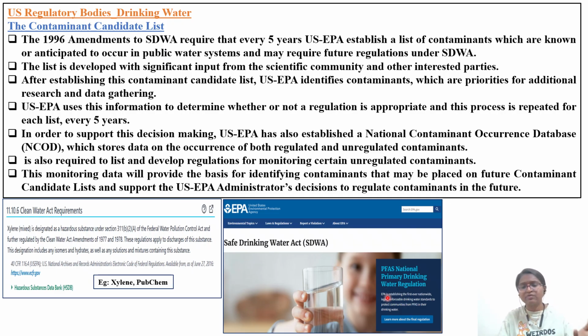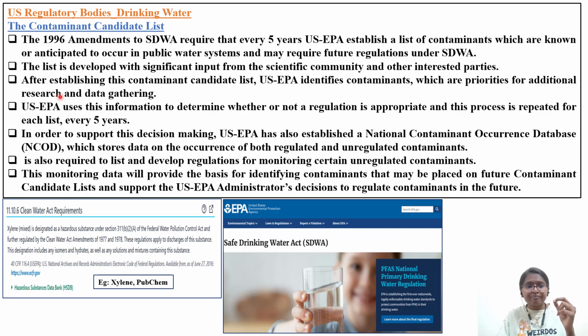So recently, because of advanced technological analysis techniques, we are able to identify and we have found PFAS in the soil and in the water. So now we are trying to establish the limits for this particular PFAS. A lot of research is ongoing.